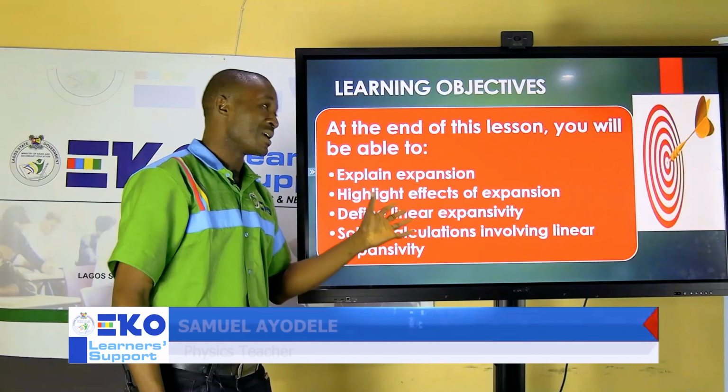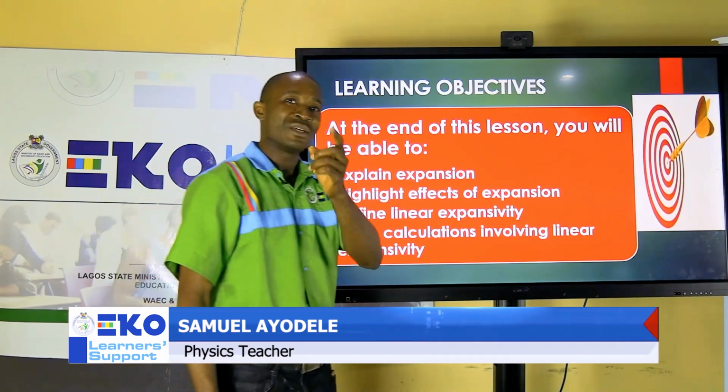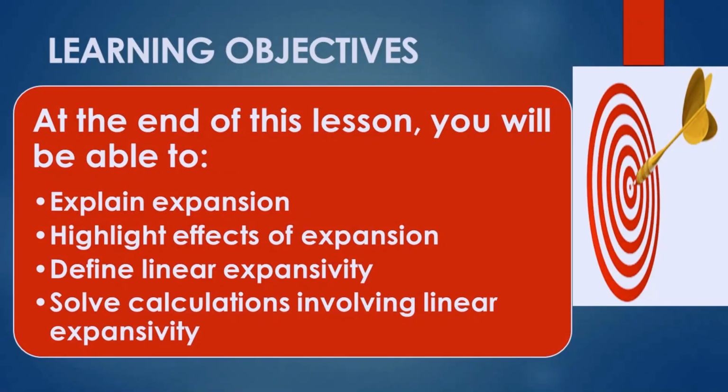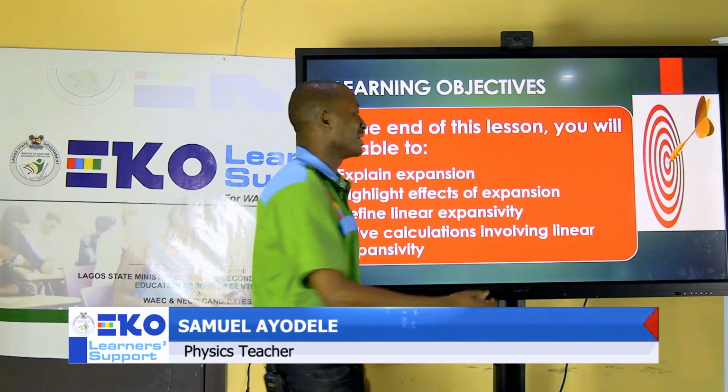So the objective here is that at the end of this lesson, you should be able to explain expansion, highlight the effects of expansion, and more so, define expansivity and solve some simple questions that have to do with linear expansivity.